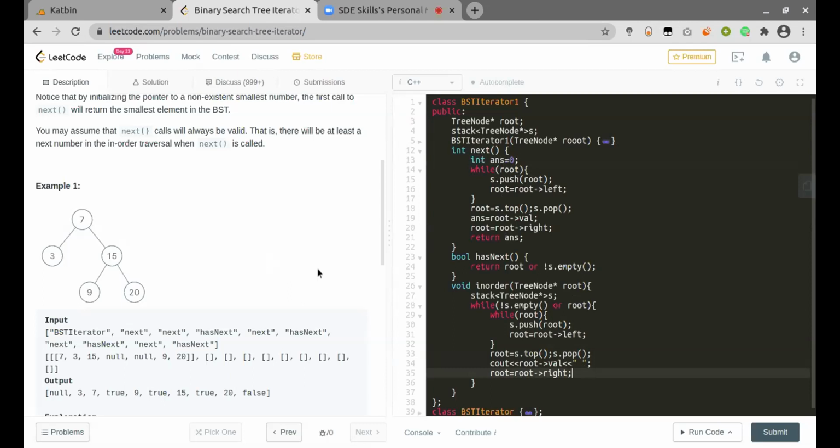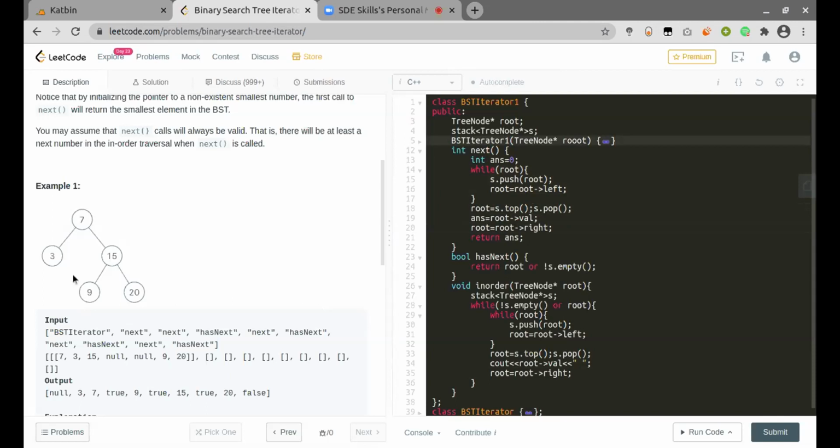If it does not fall to some null values, for example, if it is at 7, we'll keep pushing all the values till we get to left. The reason is we need the smallest value in the given BST. And this is what in order traversal does. It returns us the given traversal of the tree in ascending order. So we'll keep pushing the values until the root falls to null, and then we'll just take back the last node from the tree, and that is the current answer for the next call.